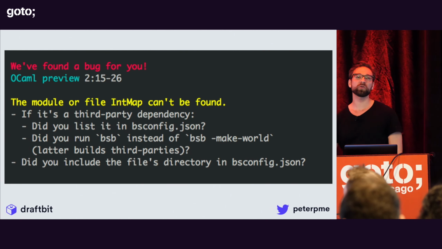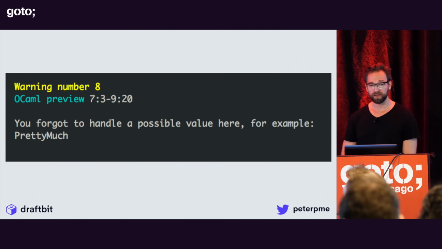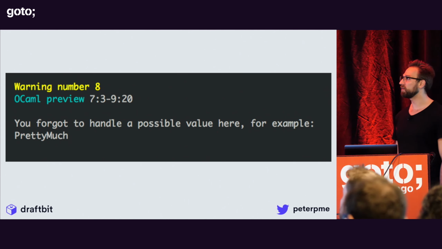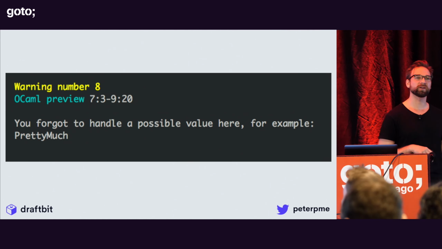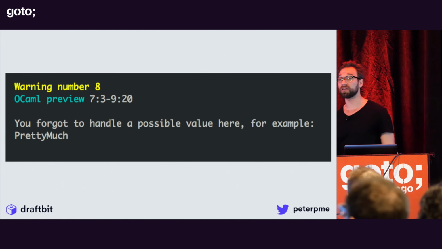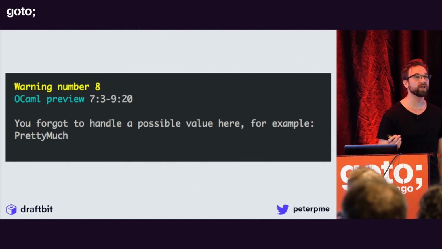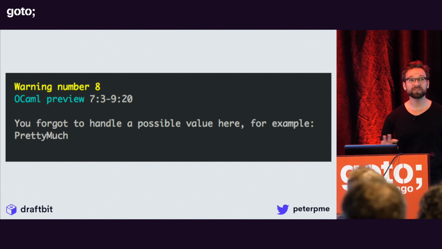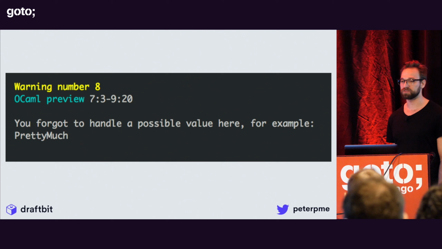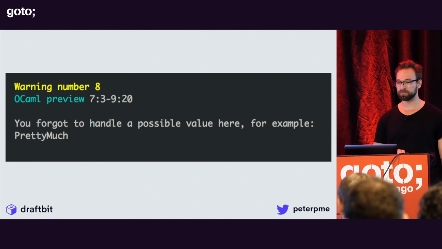But with this, before the browser even refreshes, I know immediately what's going on, right? In this case, this is a pattern matching issue, where I have a certain number of cases, and I'm not matching one of them. And the compiler just lets me know, hey, you forgot to match a case. This could be a problem for you. It's a warning, so it will compile, but just letting you know, things might hit the fan if this case matches. So it's like, oh, okay, cool, I'll just match that.